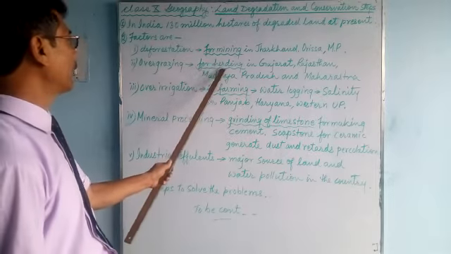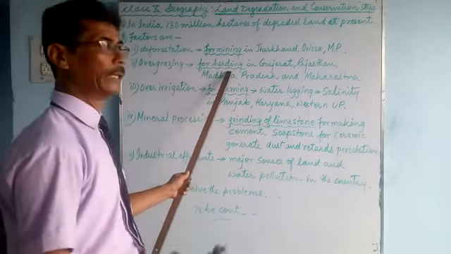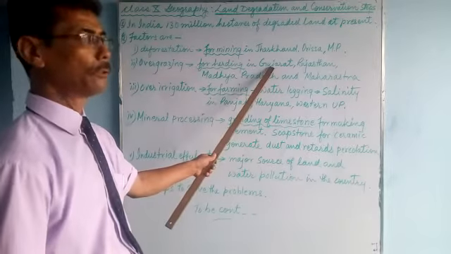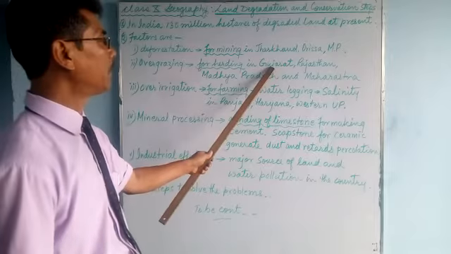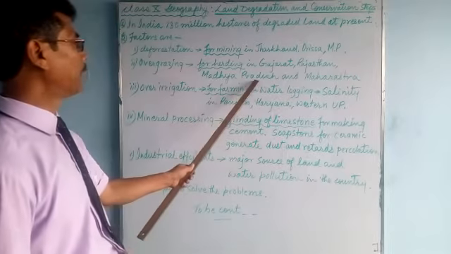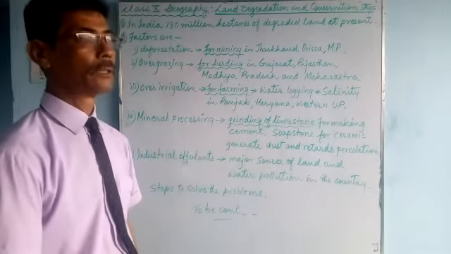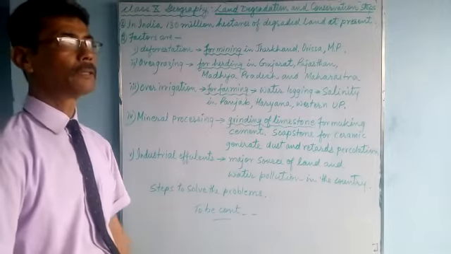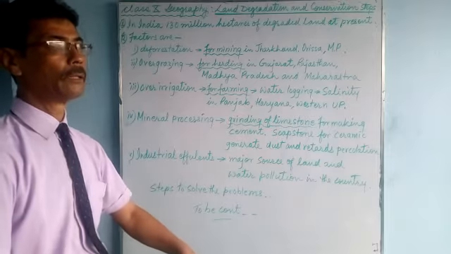Overgrazing by the herders, especially in Gujarat, where it rains very little, and in Rajasthan, Madhya Pradesh and Maharashtra. These are semi-arid areas, and the plants don't grow well.